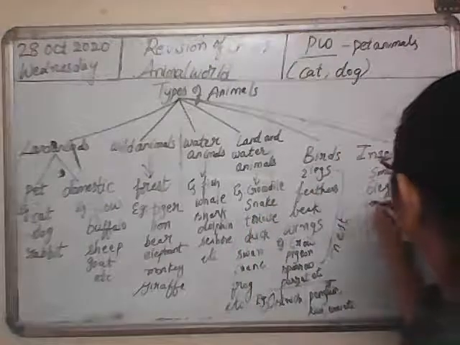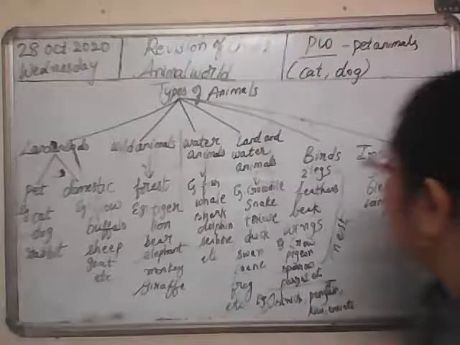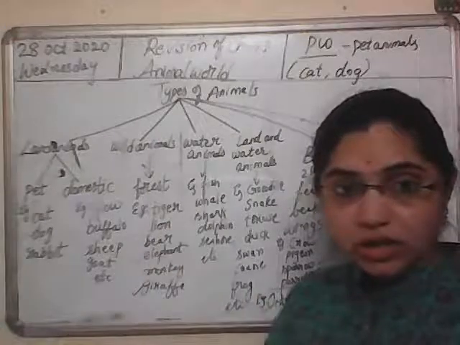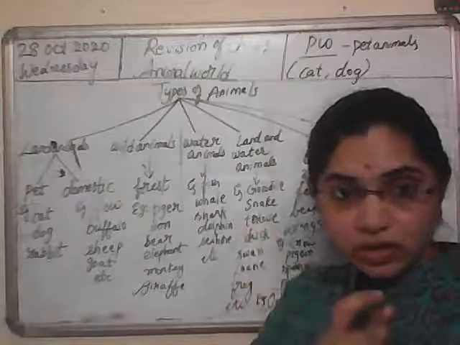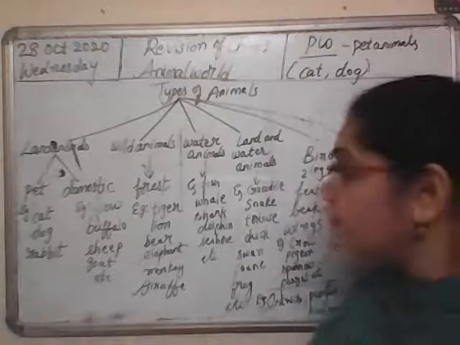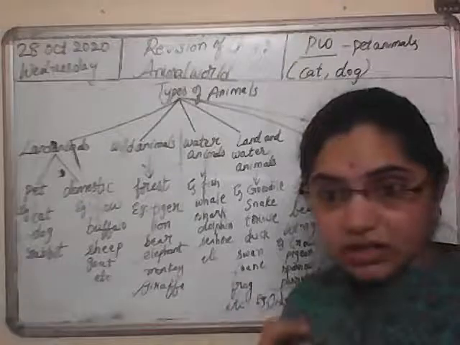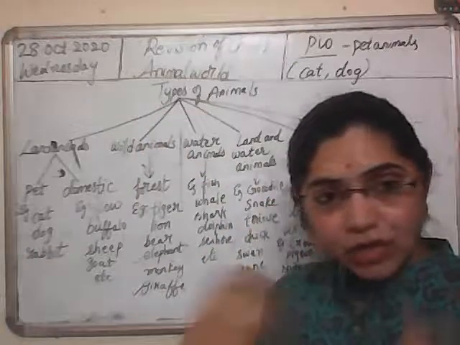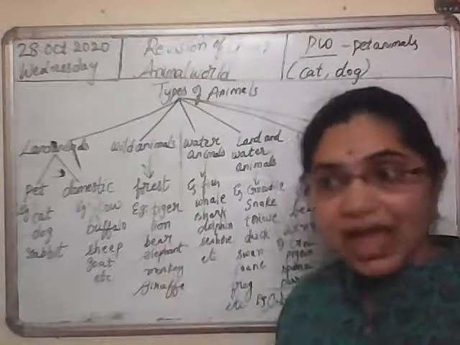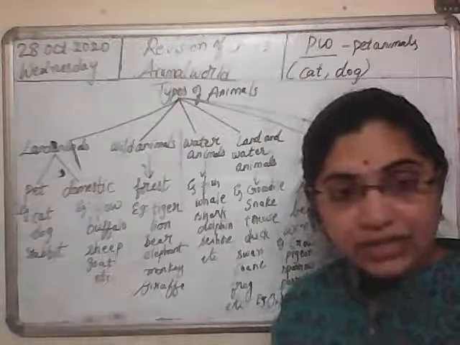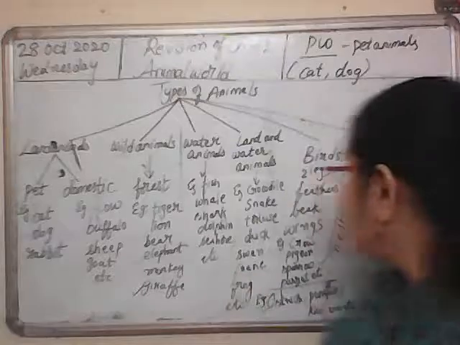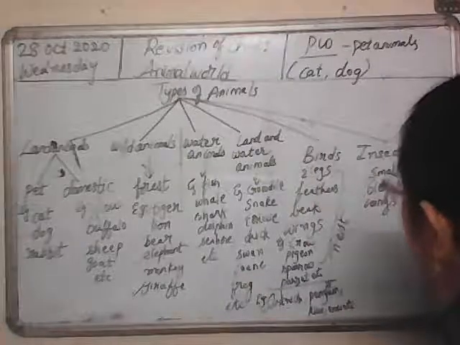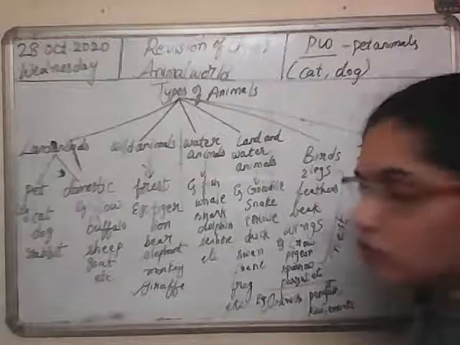When you compare an insect with a human, the human is bigger and the insect is smaller. When you compare an insect with a plant, the plant is again big, the insect is small. And even with an animal, the animal is bigger and the insect is smaller. So these are small creatures which have 6 legs and tiny wings to fly.